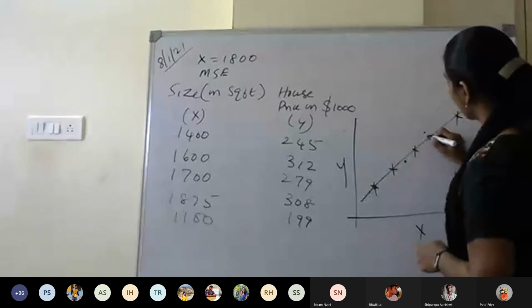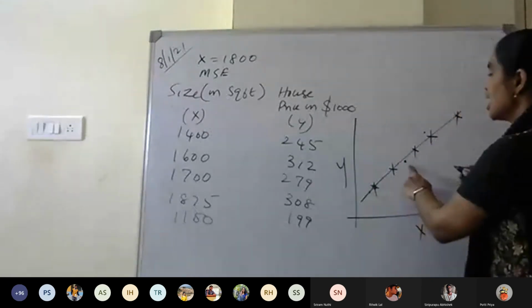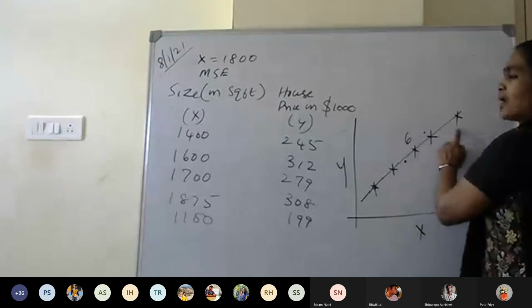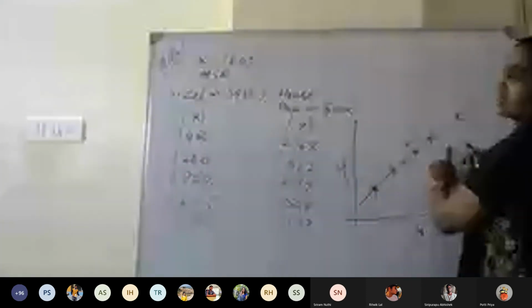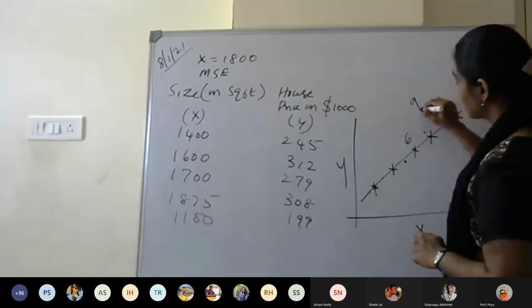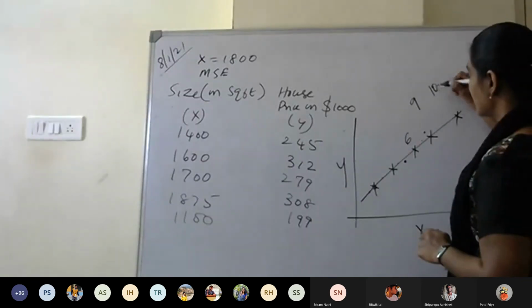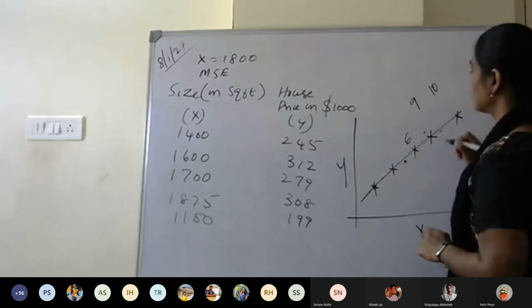Even if all the points pass through the line, when I give 6 as my X it may just touch the line. If I give an experience of 9 or 10, that point may come elsewhere.